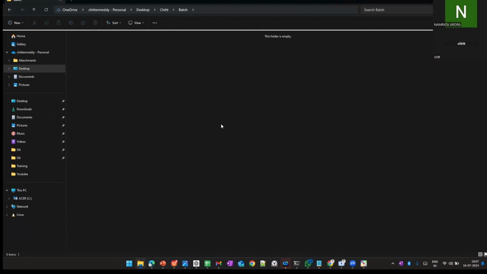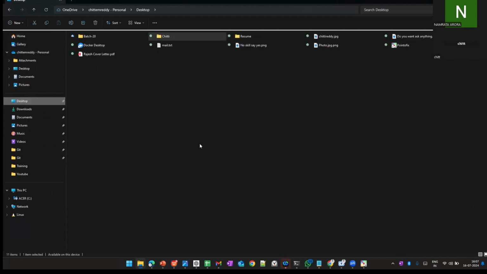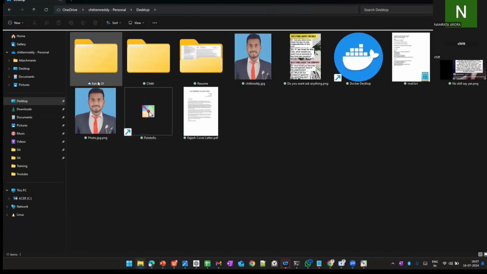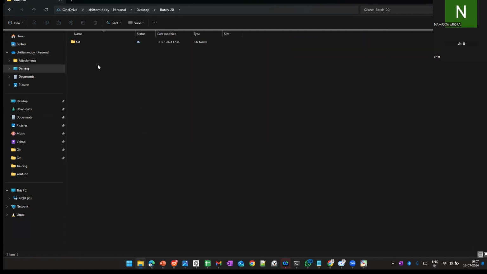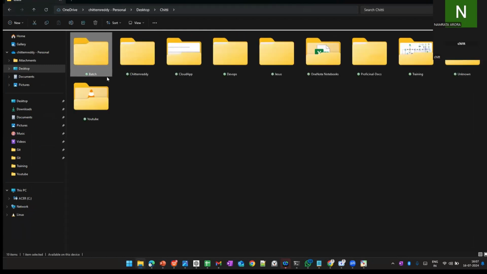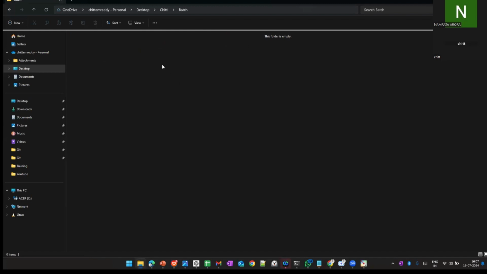Now I am at the desktop location, and I have several folders in my current location. I go to this batch 20 folder. Chitti is my folder, and I'm going to this batch folder. In this batch folder, I don't have any files.